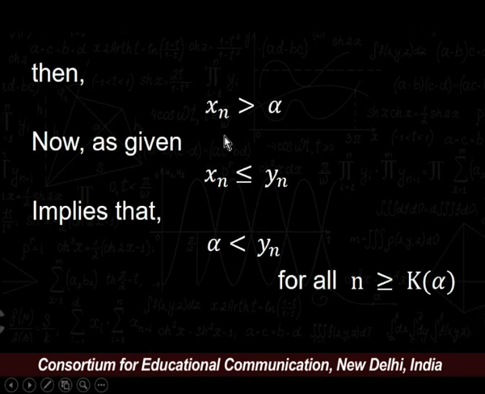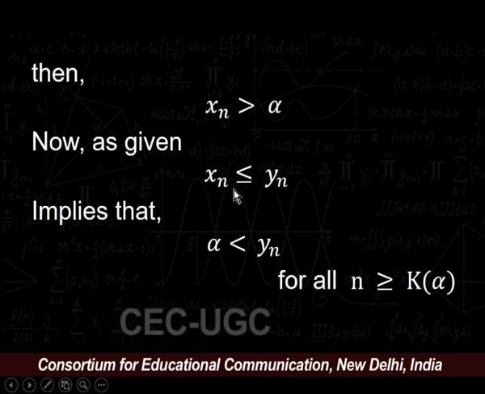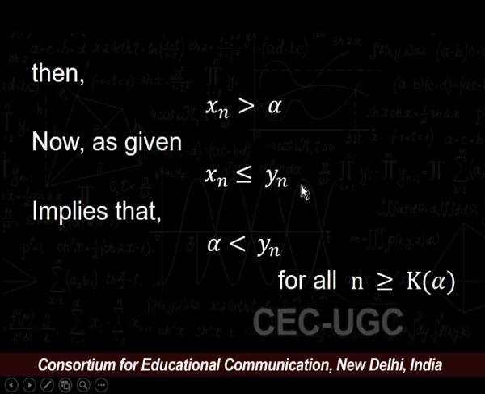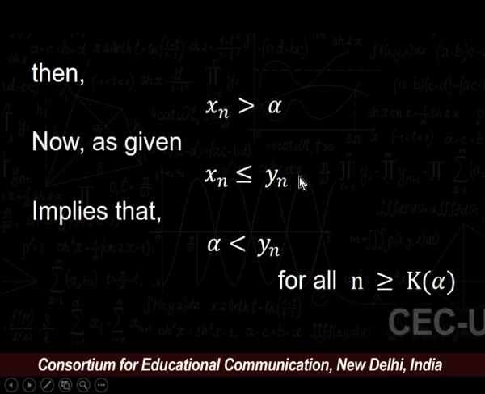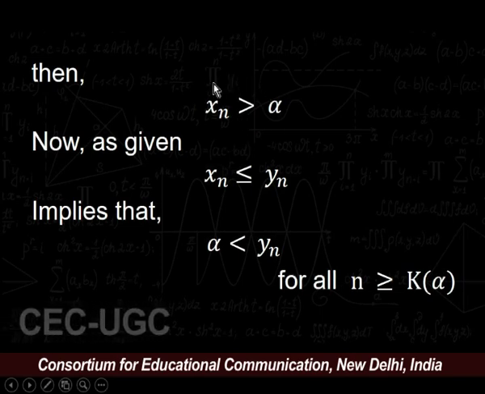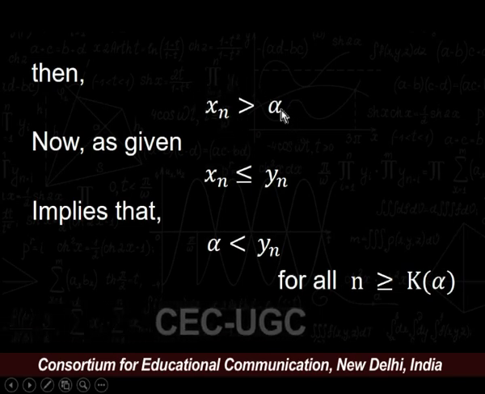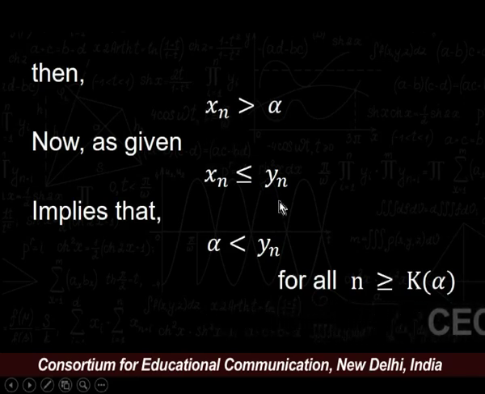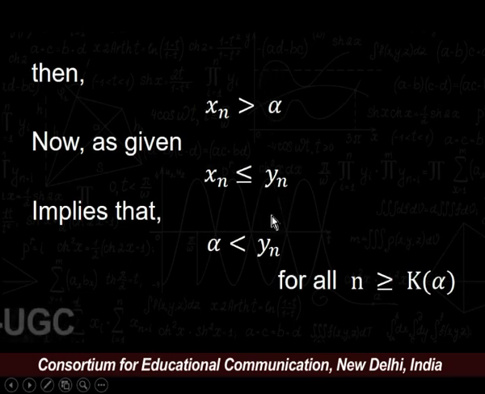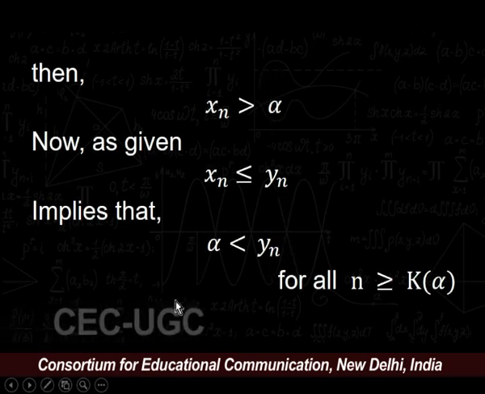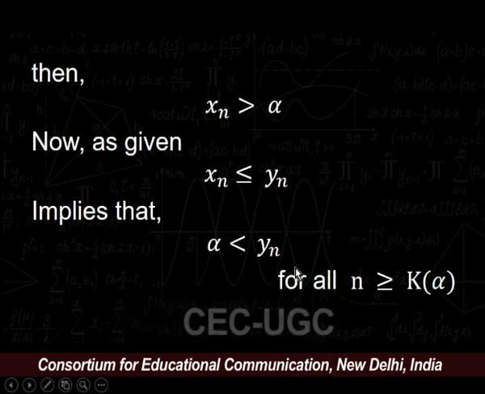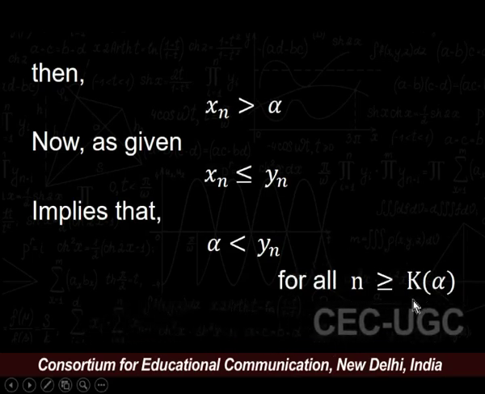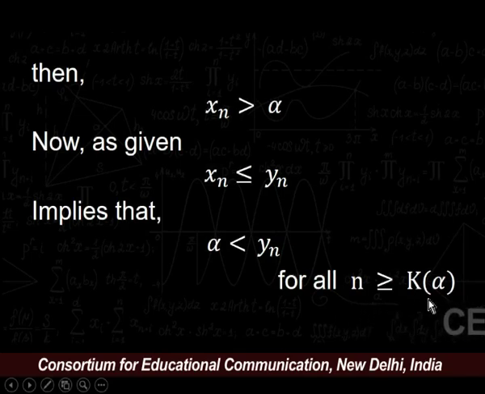Now, as given in the statement, x_n is less than or equal to y_n. This implies that alpha is less than y_n, as alpha is less than x_n and x_n is less than y_n. Hence, alpha is strictly less than y_n for all natural numbers n greater than or equal to k, where k depends upon alpha.